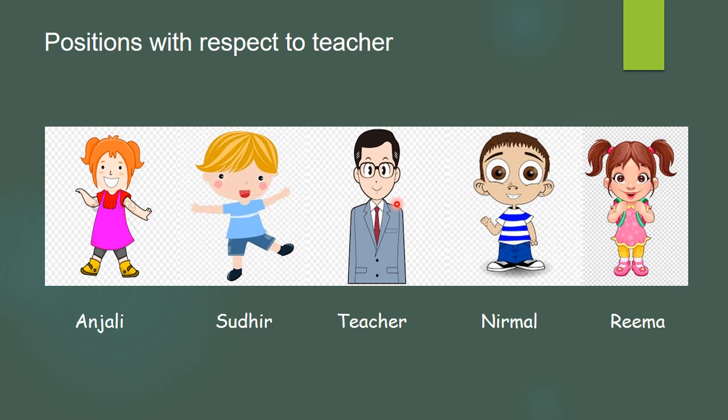In that case, Nirmal can say that I am at plus 1 while Rima can say I am at plus 2, while Sudhir will be at minus 1 and Anjali will be at minus 2. The minus doesn't indicate that they are negative numbers. This indicates that they are on the left side of the sir. Now, what we have just stated, we will draw on a line that is called a number line.